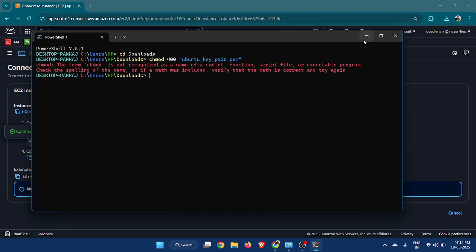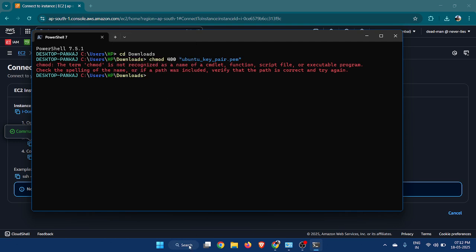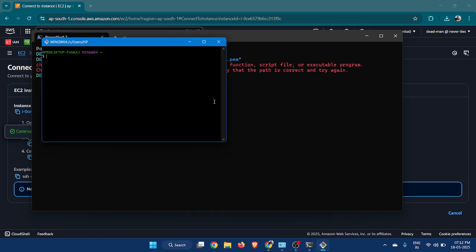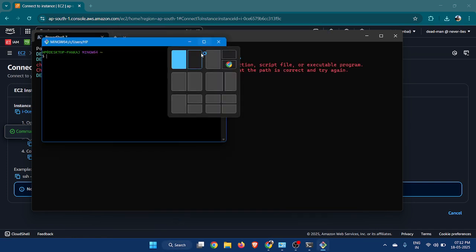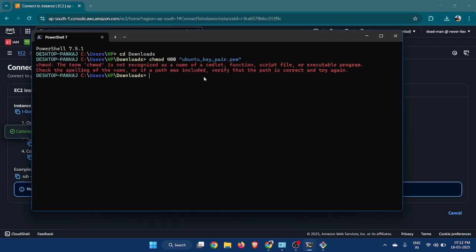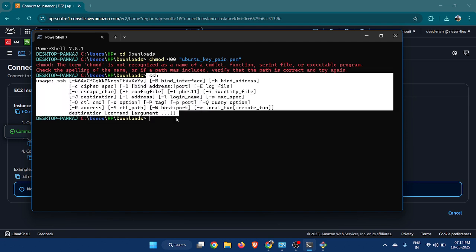chmod will not work here because it's PowerShell. So what I have to do is open Git Bash, because PowerShell does not support chmod. We can access SSH; you can type ssh to check whether SSH is installed.